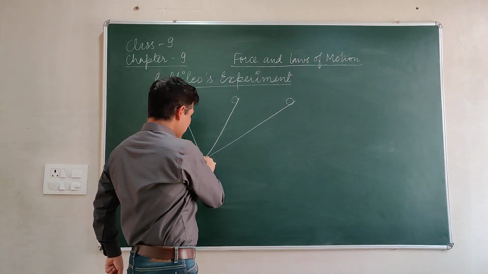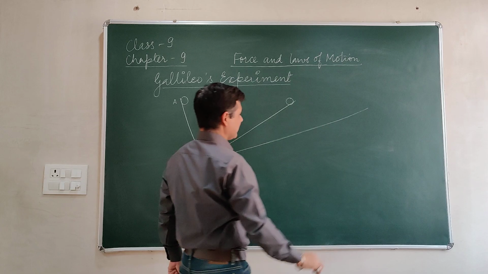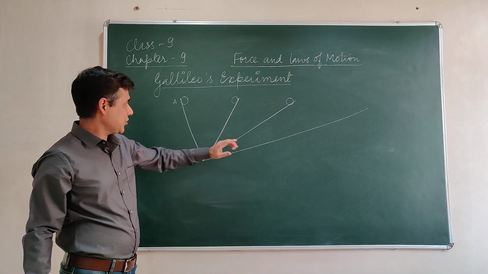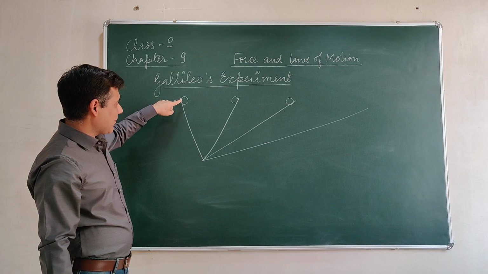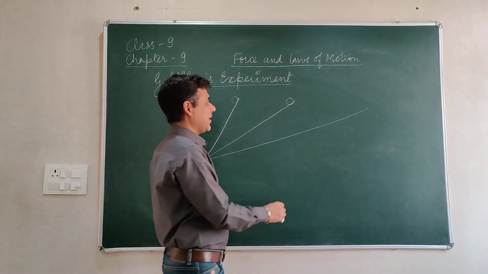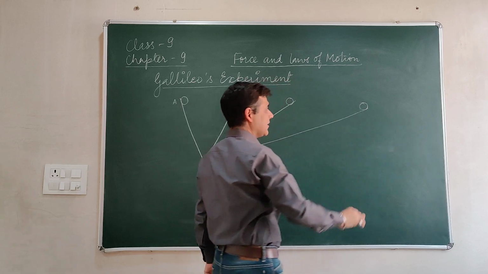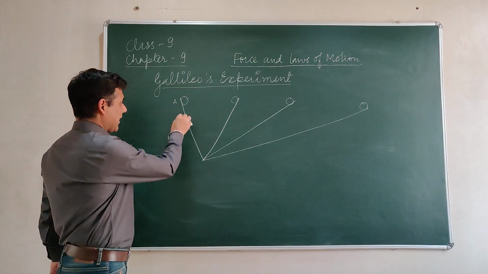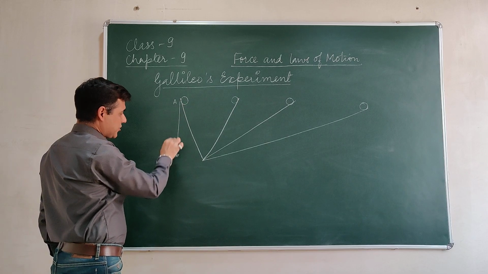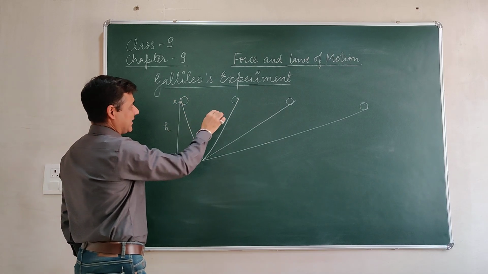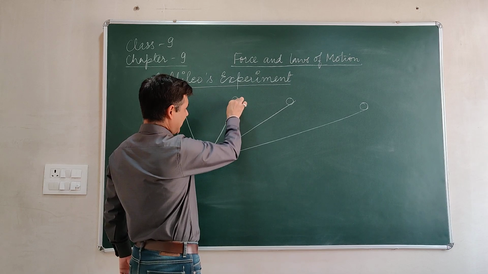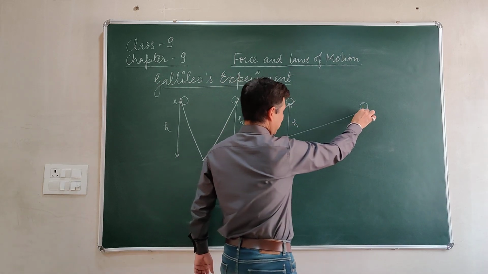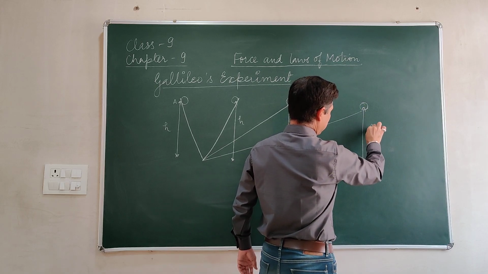Then again he changed the inclination, and again he dropped the marble from point A, and this time he observed that the marble reached over there. What does it mean? It means that every time the marble is trying to gain the same height, over here the same height, and even over here the same height.